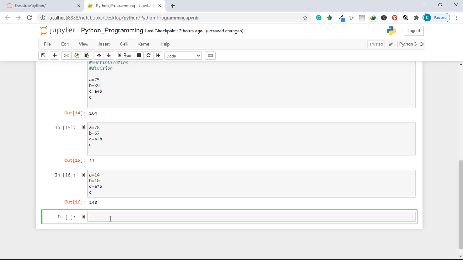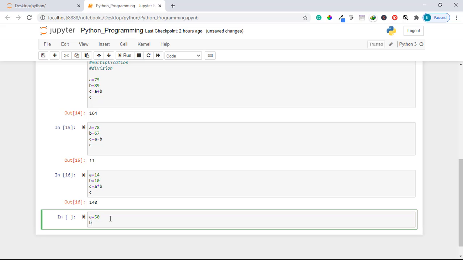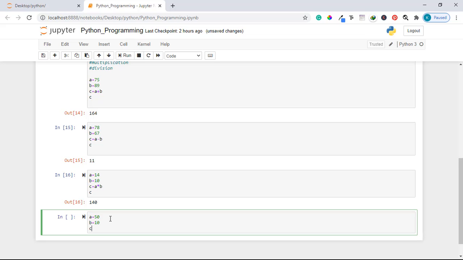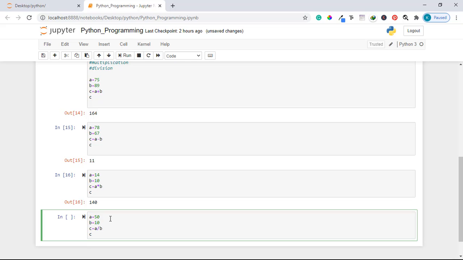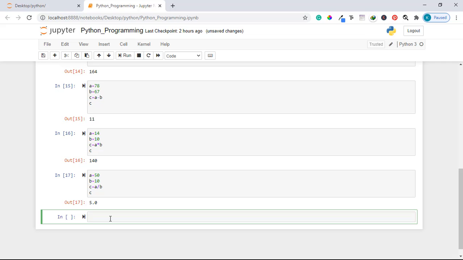Let us also take a and assign it to a value of, let's say 50, and b, assign it to a value of 10. And let us take c, which will be a, divide by b, and let us print c. This will be 5.0. So these are the most basic operators in Python: addition, subtraction, division, and multiplication.